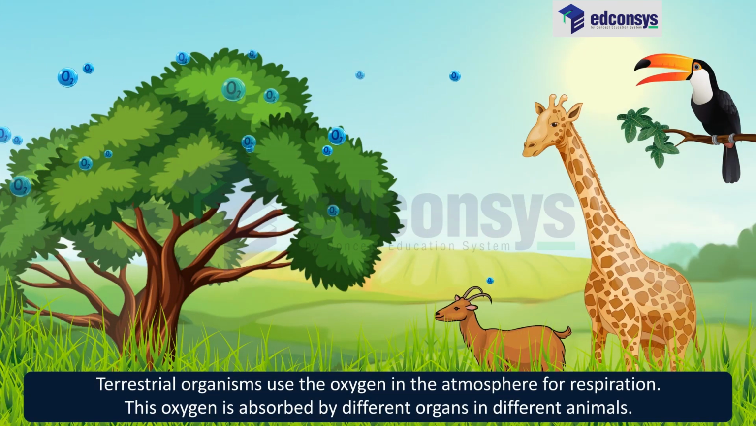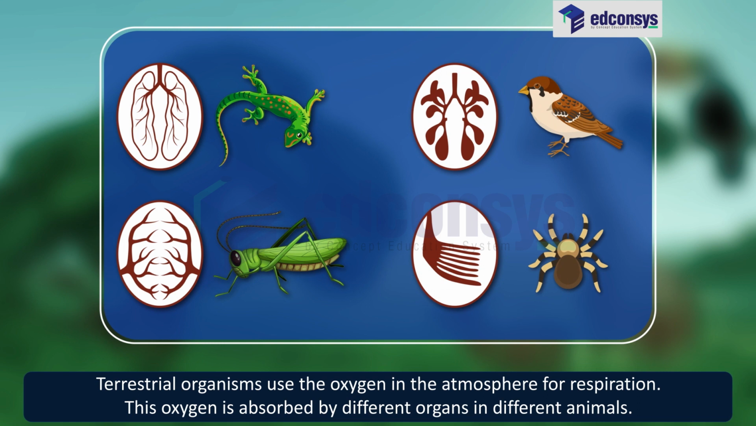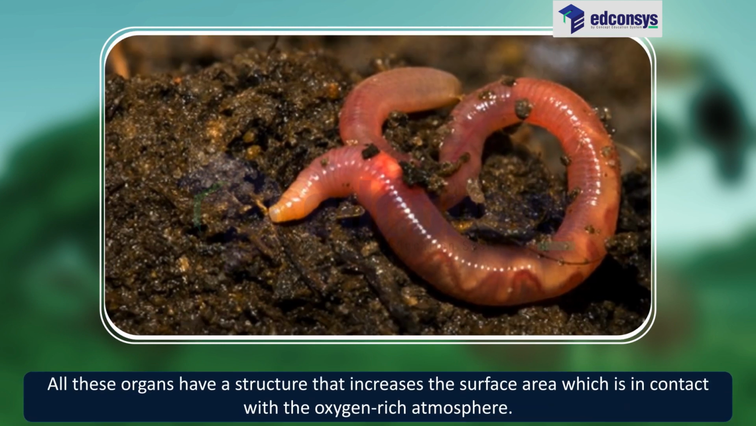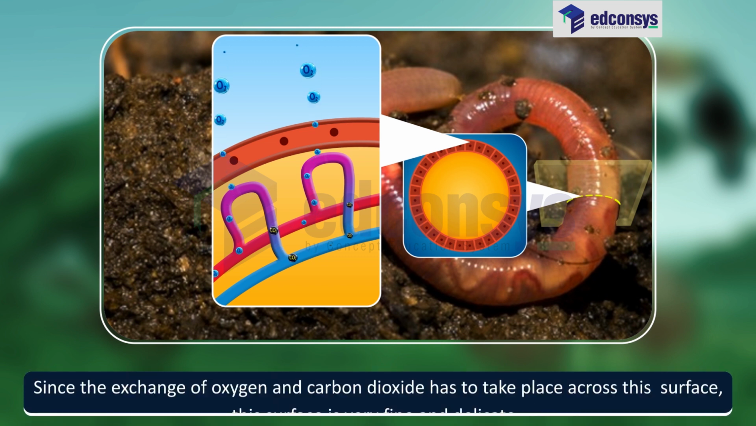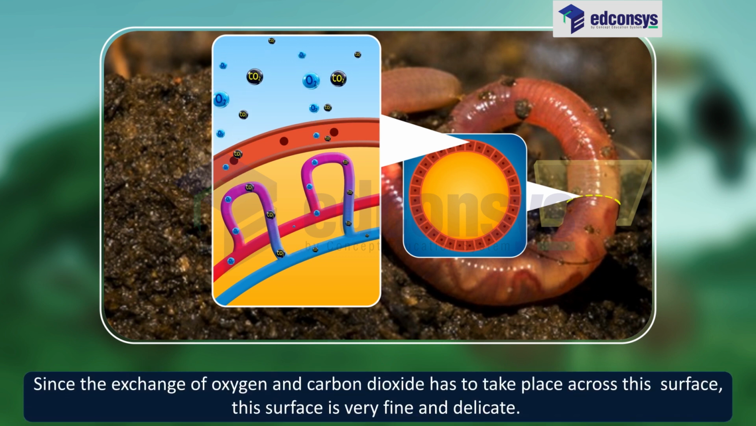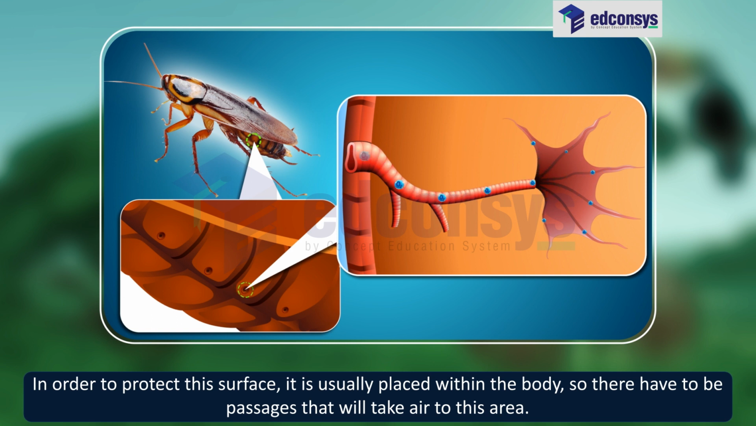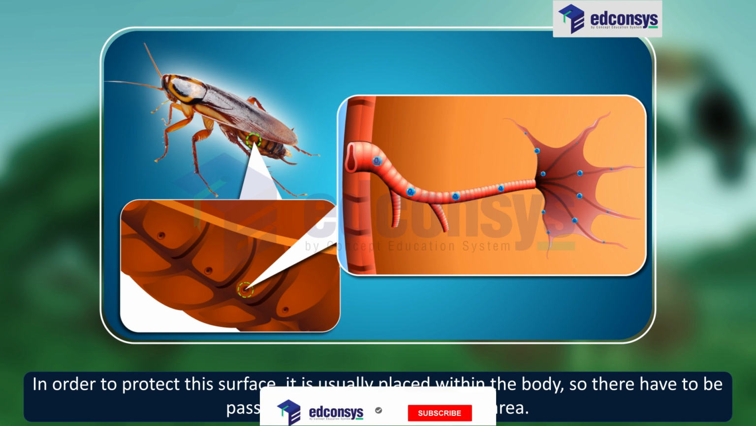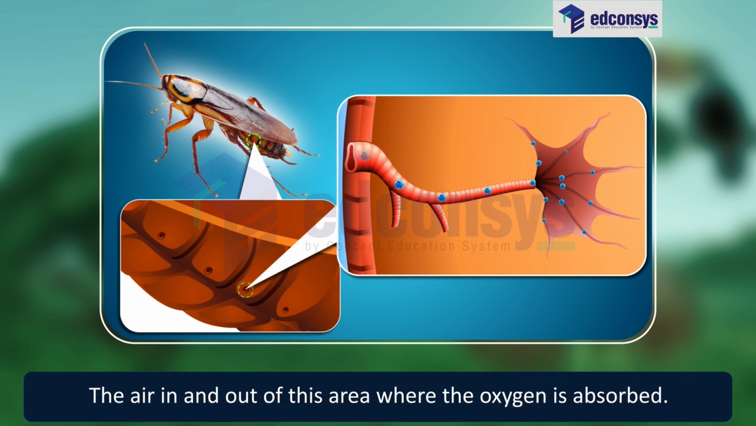Terrestrial organisms use the oxygen in the atmosphere for respiration. This oxygen is absorbed by different organs in different animals. All these organs have a structure that increases the surface area which is in contact with the oxygen-rich atmosphere. Since the exchange of oxygen and carbon dioxide has to take place across this surface, it is very fine and delicate. In order to protect this surface, it is usually placed within the body, so there have to be passages that will take air to this area. The air moves in and out of this area where the oxygen is absorbed.